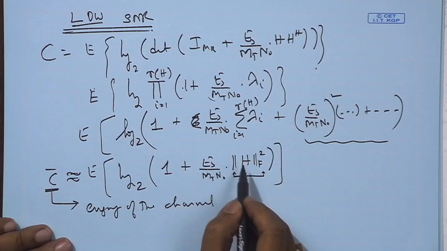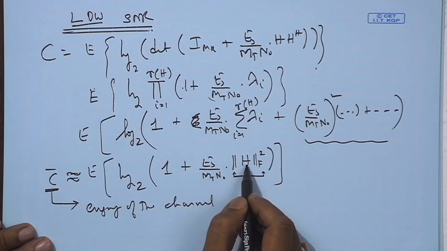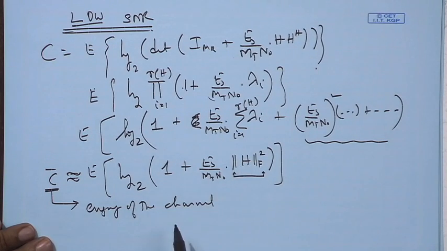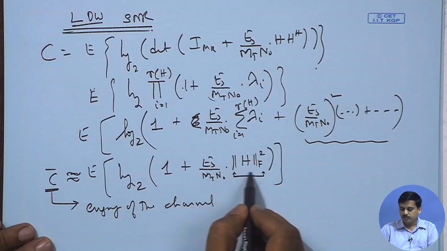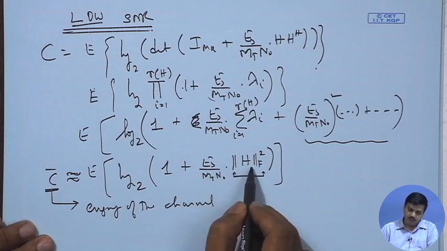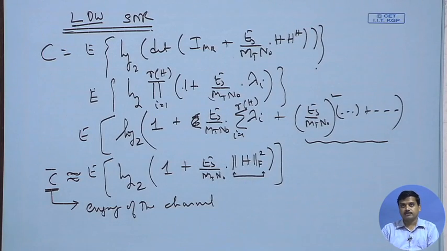This gives us a hint that under low power or low SNR conditions, what we need to look at is the Frobenius norm of H. This Frobenius norm of H was appearing in the error probability expression, where it was used in the exponent.